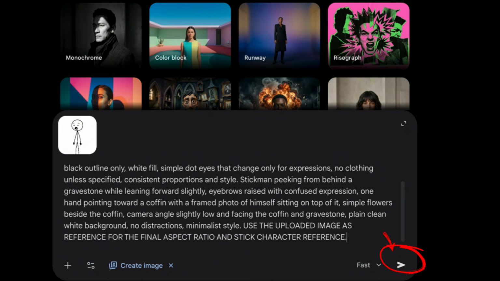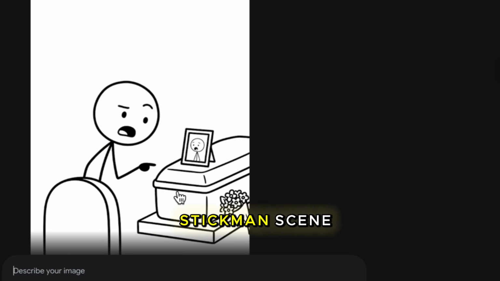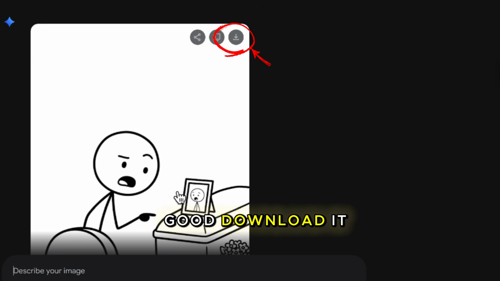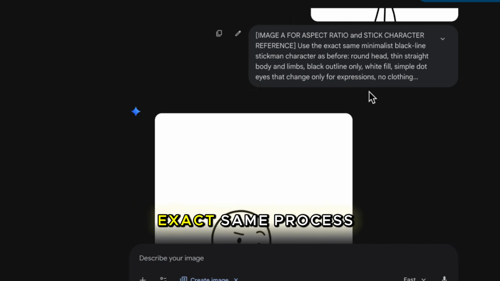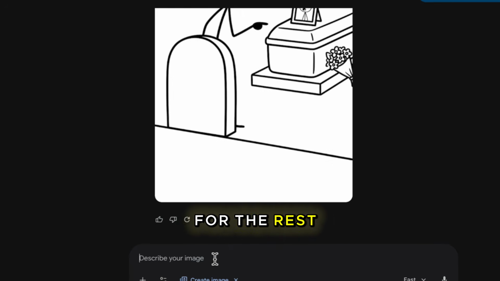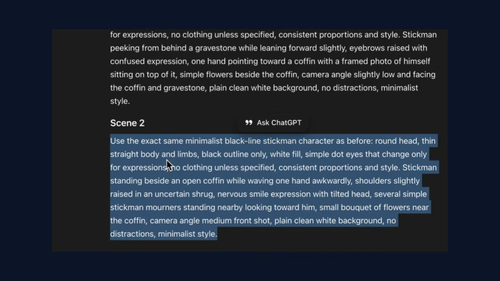Then click generate. After a few seconds, Nano Banana will generate your first Stickman scene. If it looks good, download it. Then repeat this exact same process for the rest of the scenes in your script.